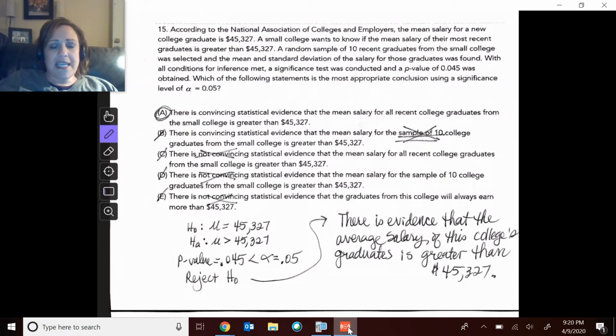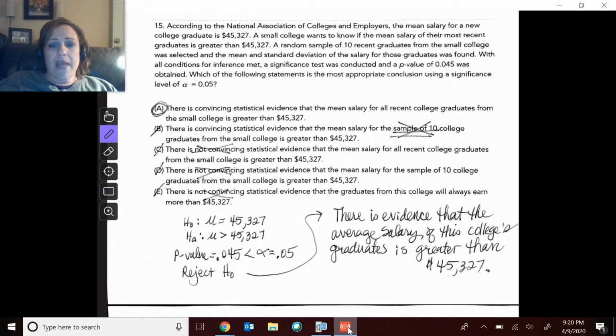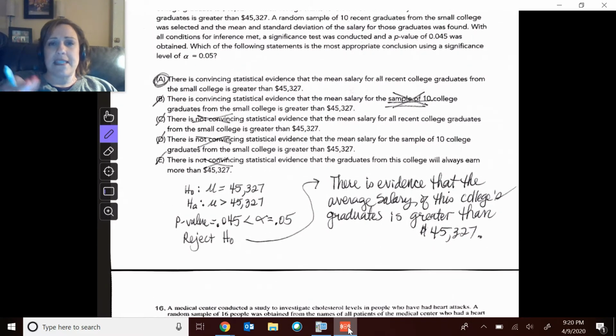All right, 15, I had to, let's see, did they give me P? Yes, they gave me the p-value. And so since I have this p-value, I set up what they were wondering. The null hypothesis was 40,327. And so this university was wondering if their graduates actually make greater than that. So that was the alternative. Okay, so I set those up here.